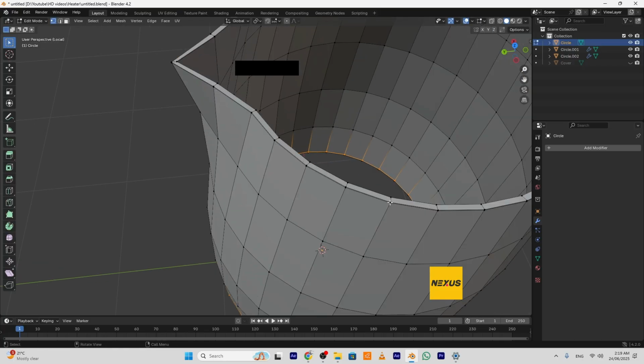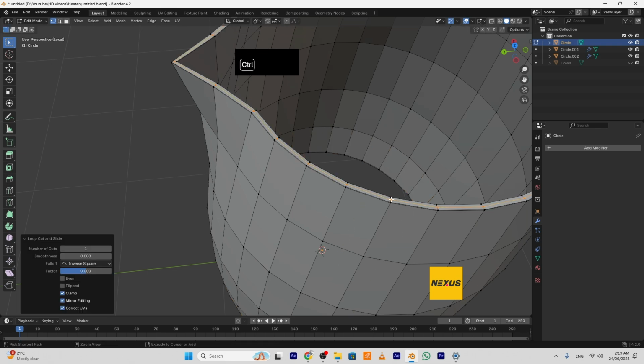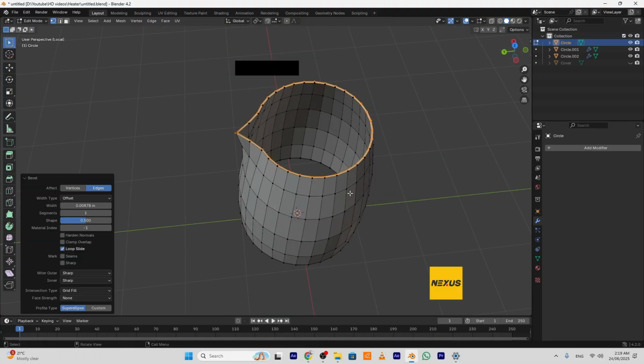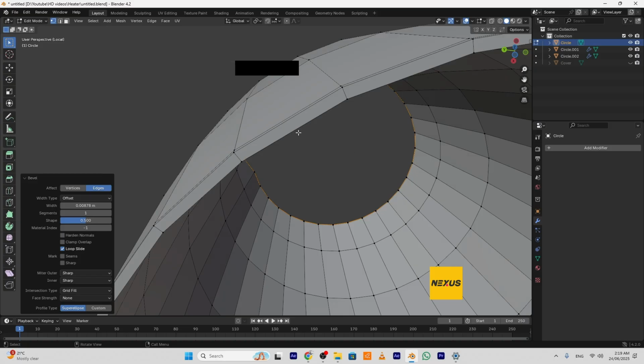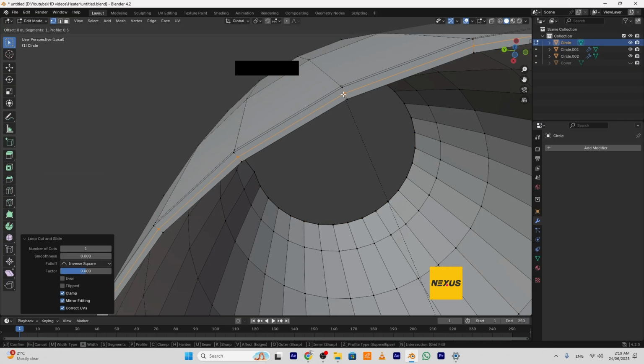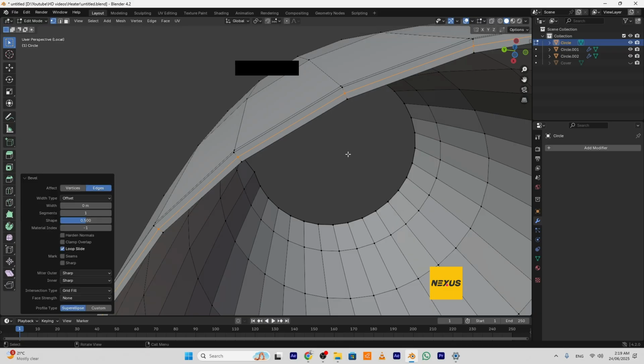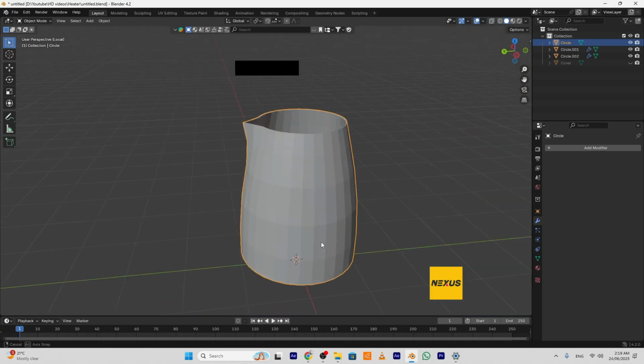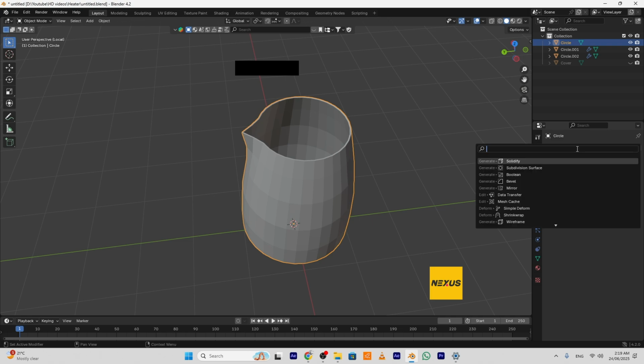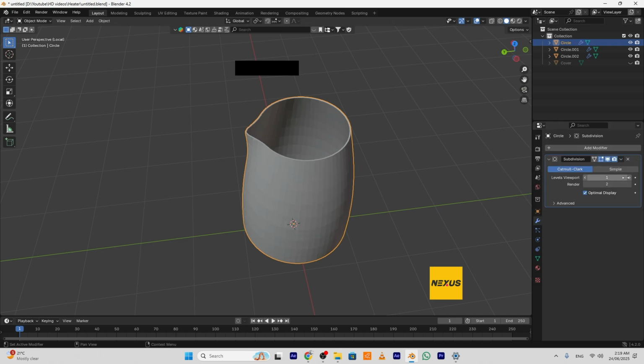Then I will go to edit mode, add one edge loop here, bevel it, and do the same here. Bevel it, press anywhere, and play with the numbers here. Okay. Add subdivision surface and shade smooth.